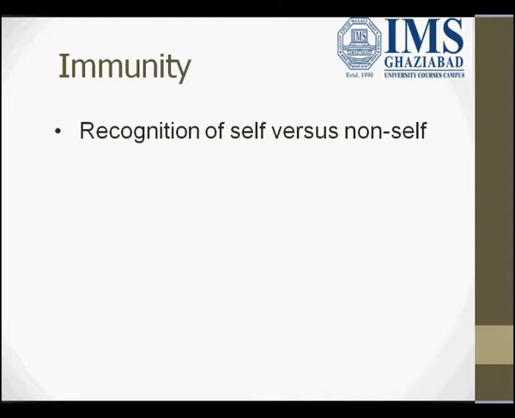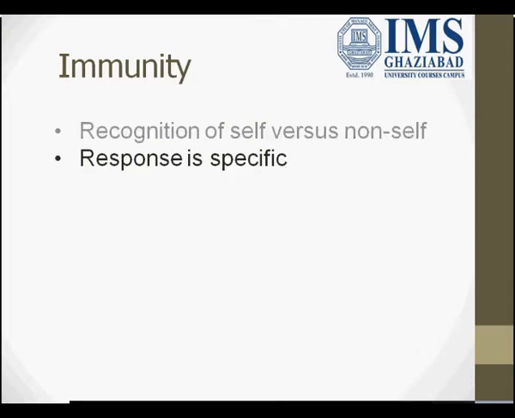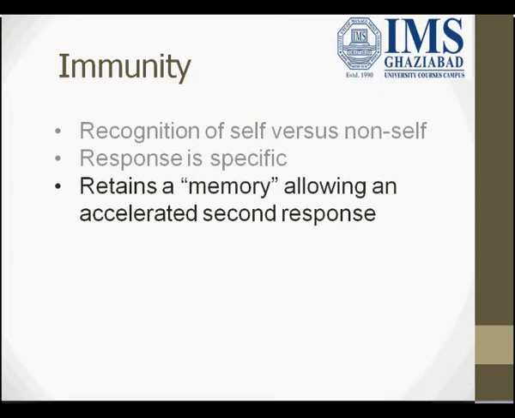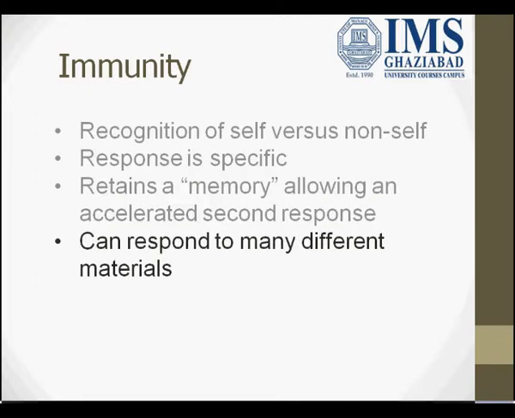So we can say that immunity is of two types, innate and adaptive. First, we discuss some characteristics of immunity. The first is recognition of self versus non-self, which means our body cells are able to recognize our own particles and any foreign particle. Its response is specific. Immune cells retain a memory, which shows a response when the same bacteria or foreign particle infects our body a second time.